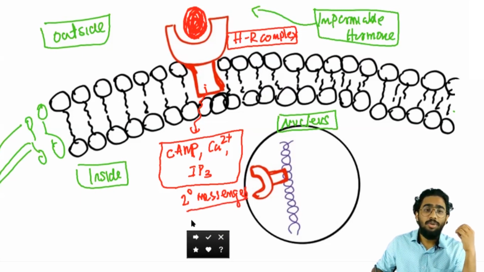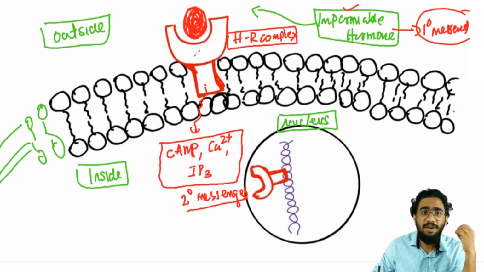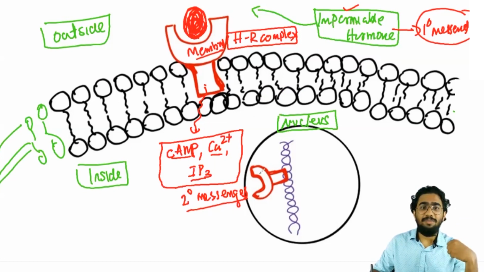And you have to know that whatever hormone is coming is known as the primary messenger. The primary messenger is impermeable to the cell membrane, so it will bind on a receptor which is present on the membrane. So this is the membrane-bound receptor, and the hormone receptor complex is forming secondary messengers like cyclic AMP, calcium 2+ ions, and inositol triphosphate. And what will these secondary messengers do?